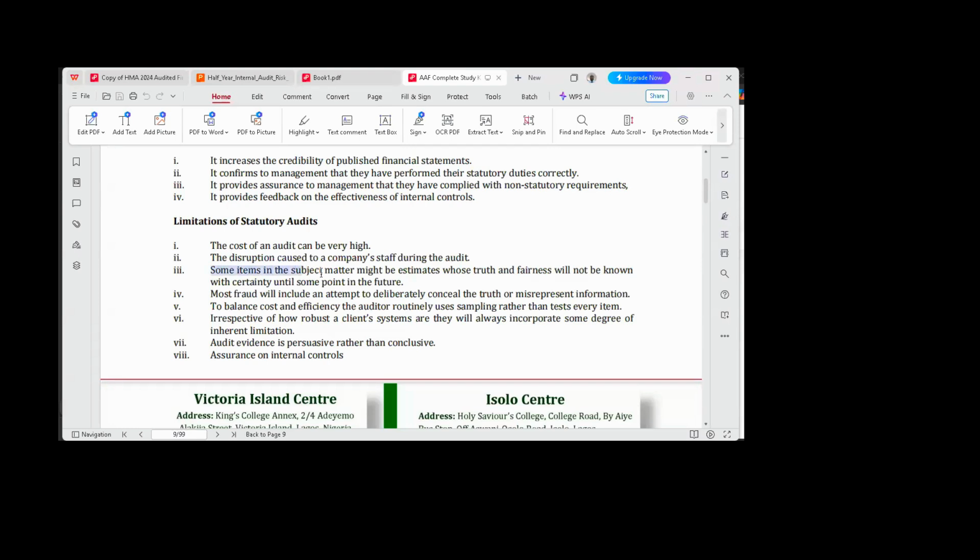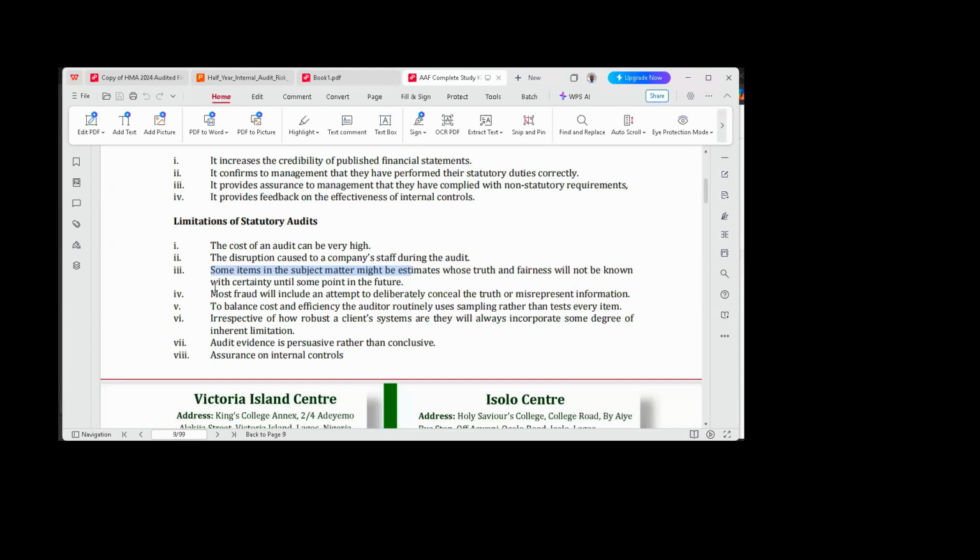Third one, some items in the subject matter might be estimates whose truth and fairness will not be known with certainty until some point in the future. So, like I said, audit is just about taking samples. You take samples from the population, and you use the results you've taken from the sample to generalize or to make your conclusion. So sometimes if you have a defective population, it might have an effect on everything later on in future.